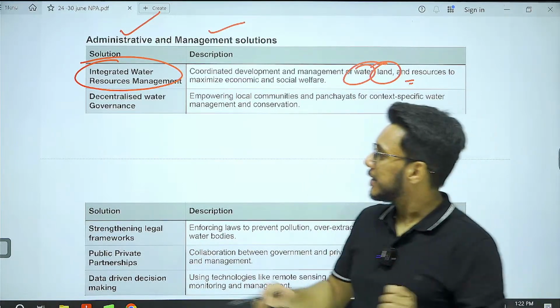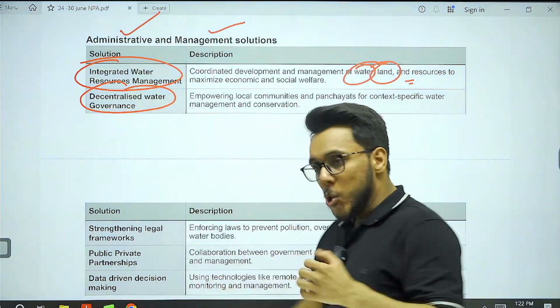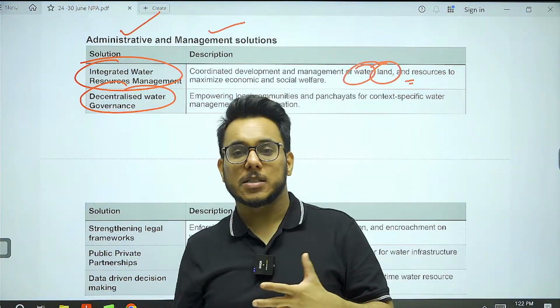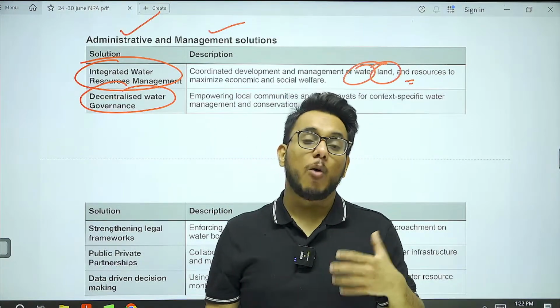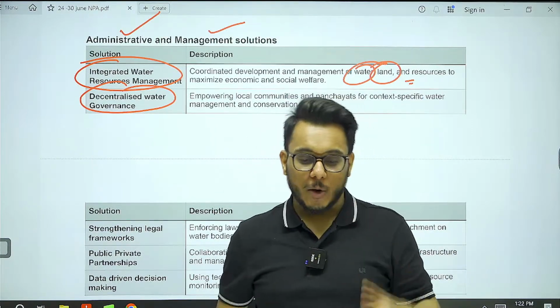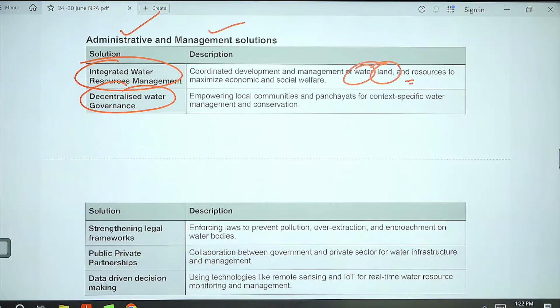The next thing is decentralized water governance. Local communities, panchayats, and civil societies need to be given a bigger say in how water conservation is to be done, because they have age-old strategies to deal with water scarcity.